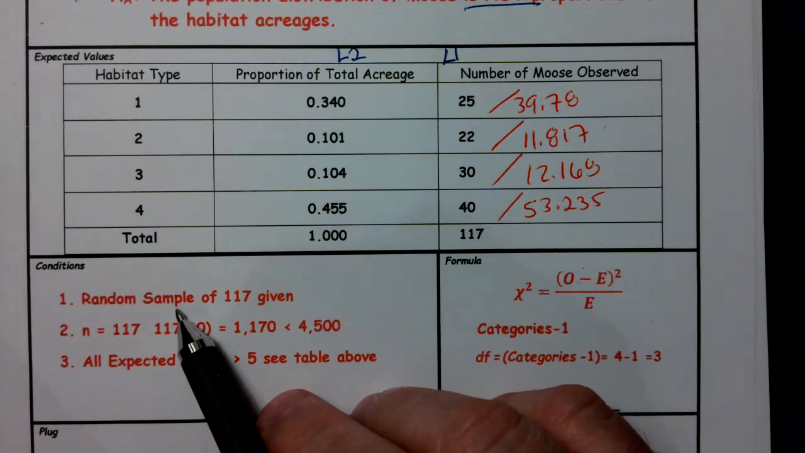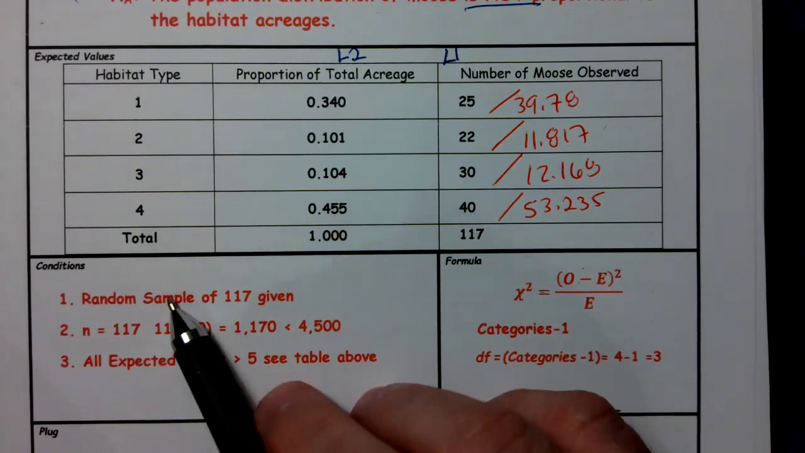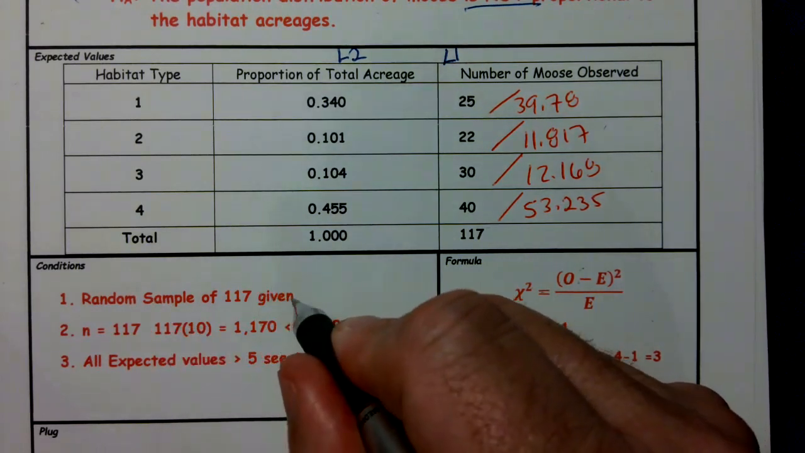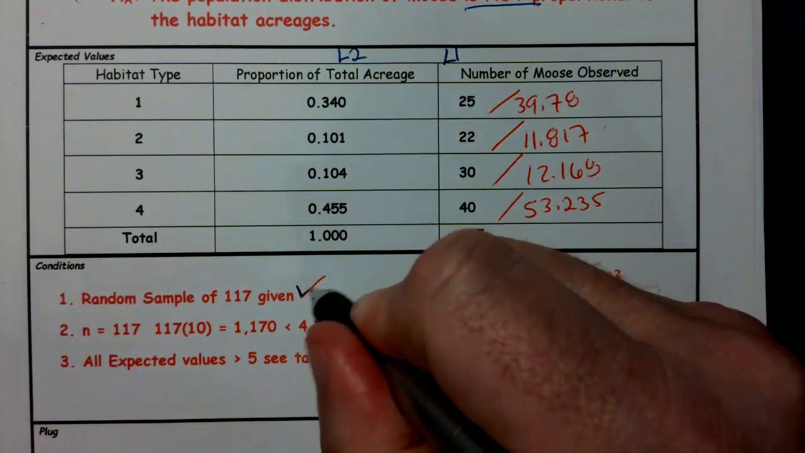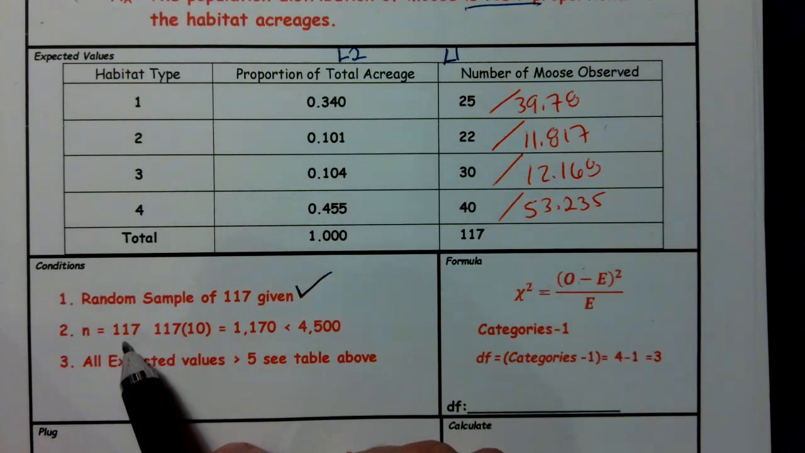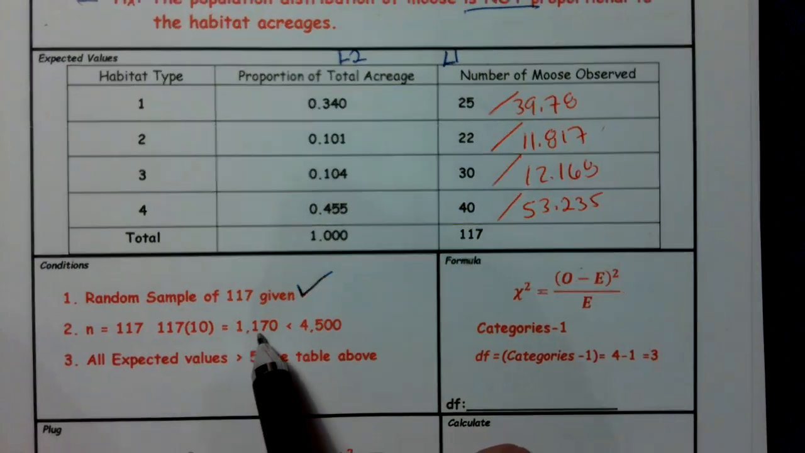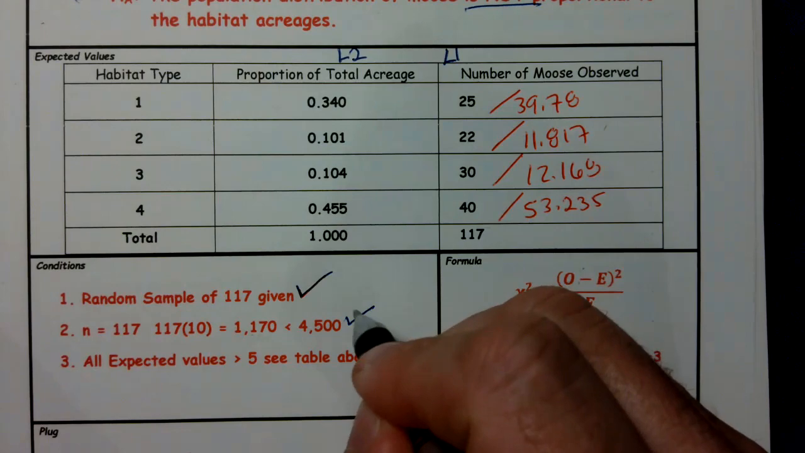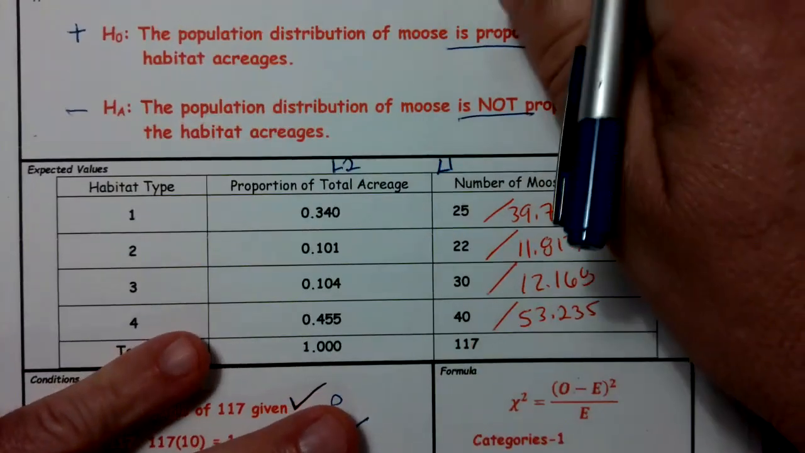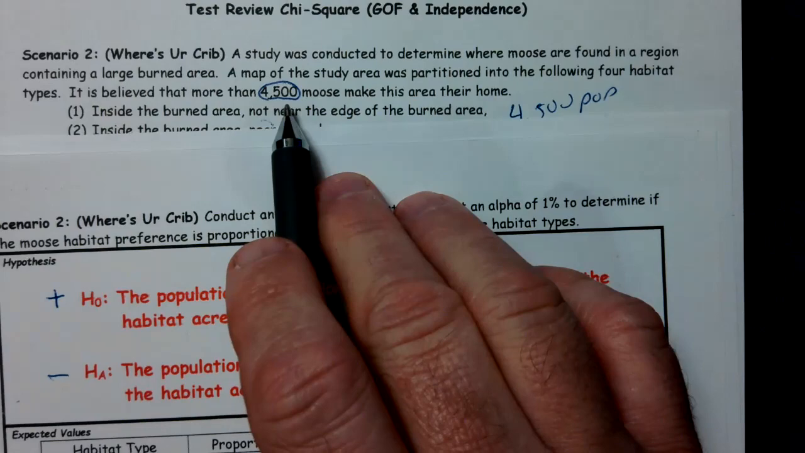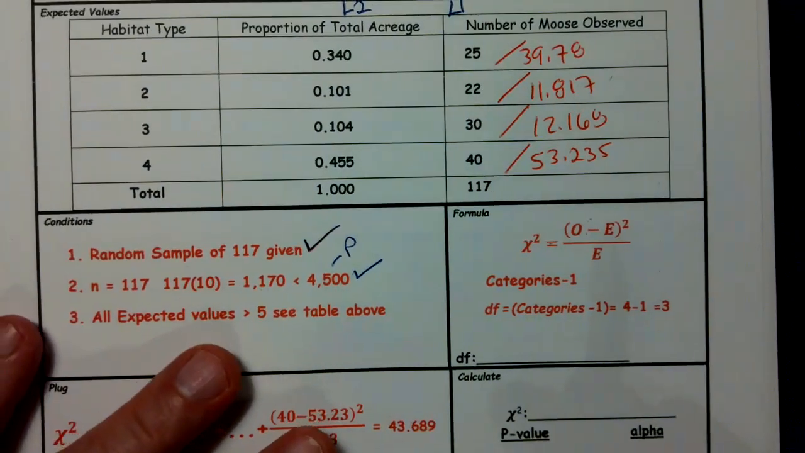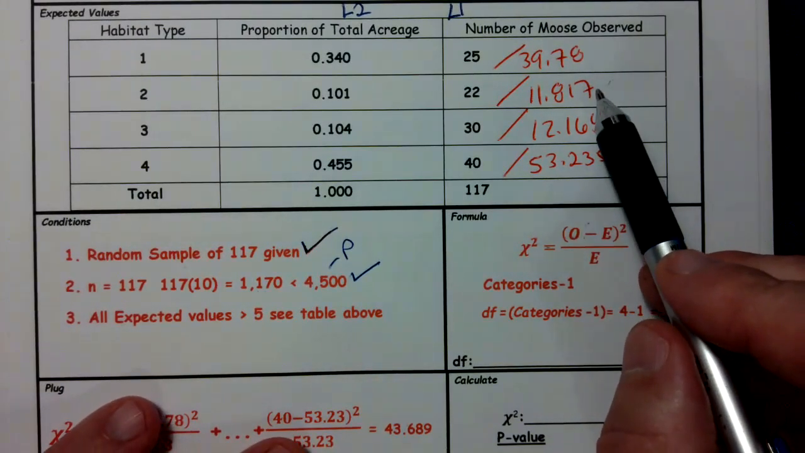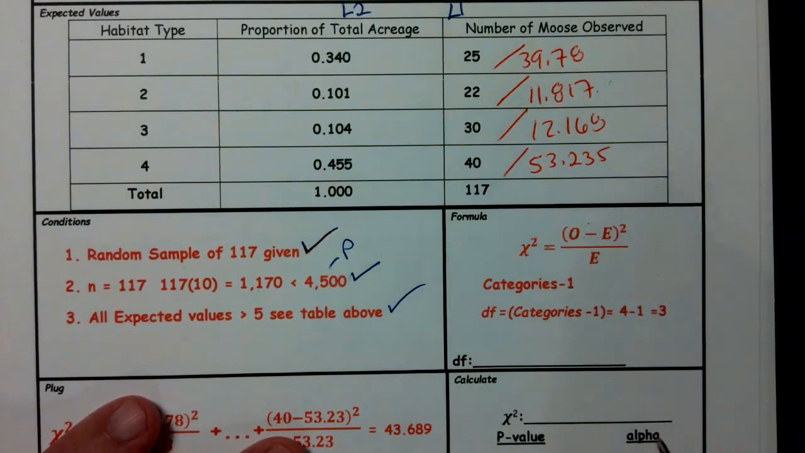We then went ahead and did the conditions. Random sample of 117 given. Actually, it wasn't, but we're going to fix that for when you see it. N is 117. 117 times 10 is 1,170. That's less than the 4,500. Remember, that's the population. They indicated that there were about 4,500 moose. All expected values are greater than 5. Our smallest is 11. Remember, as long as it's greater than 5, we don't care how close to it.